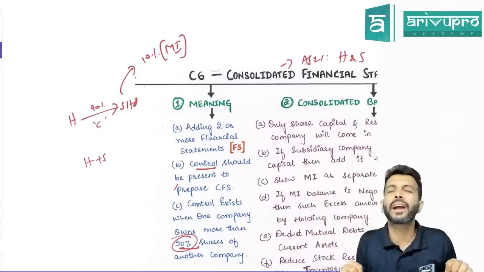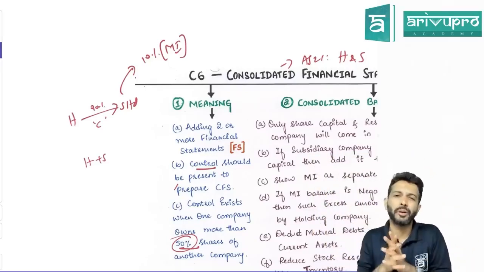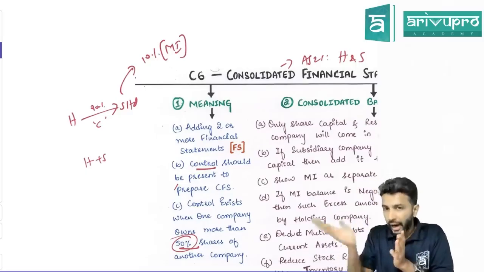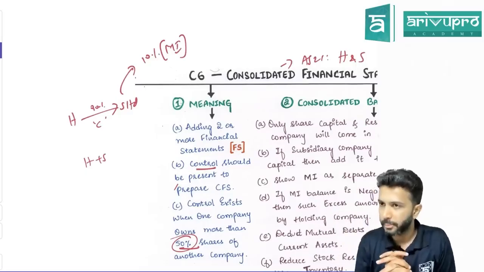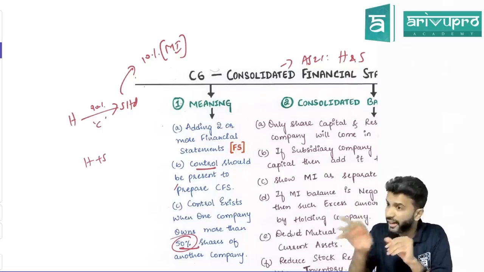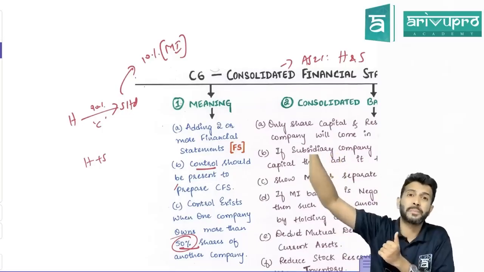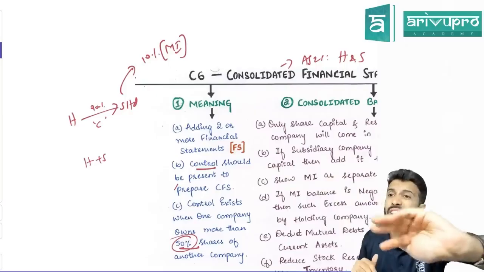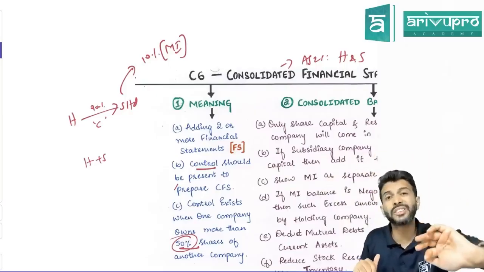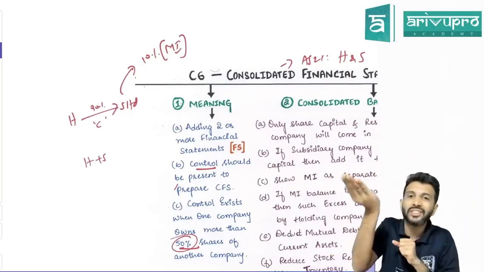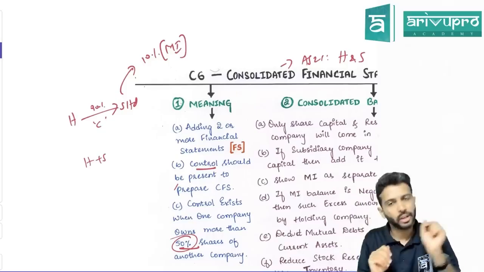Then take holding company's P&L and do some adjustments. What is the first adjustment? Add post-acquisition profit of subsidiary company. And then if you have any pre-acquisition dividend, reduce it. Why do we need to reduce? Because that should have been reduced from cost of investment. But by mistake, our accountant transferred this as a normal dividend and transferred this income to P&L. So P&L has unnecessarily increased. Hence, we reduce it.